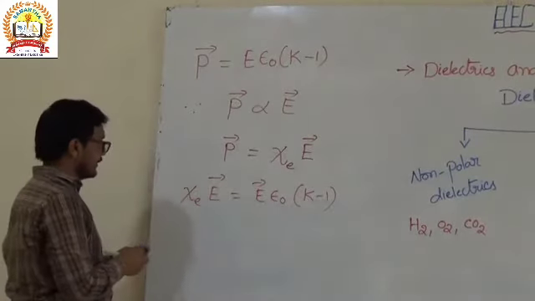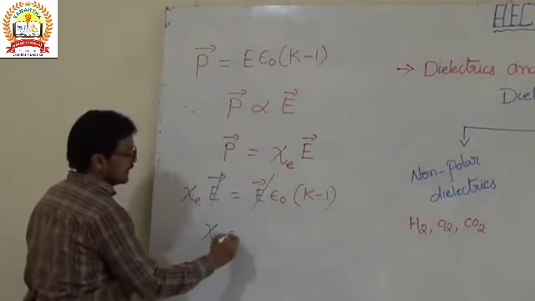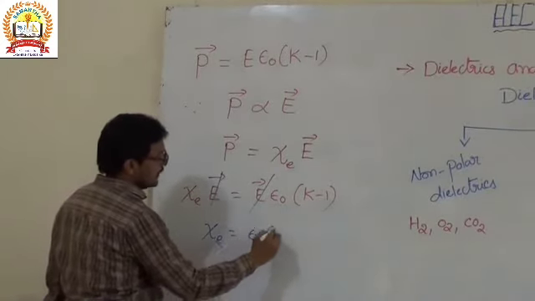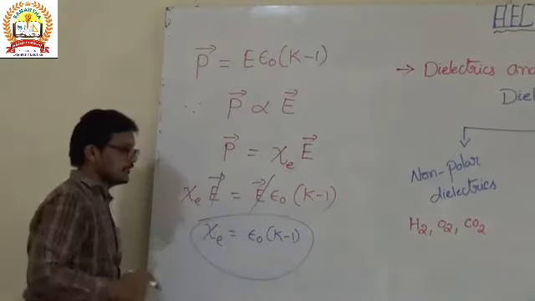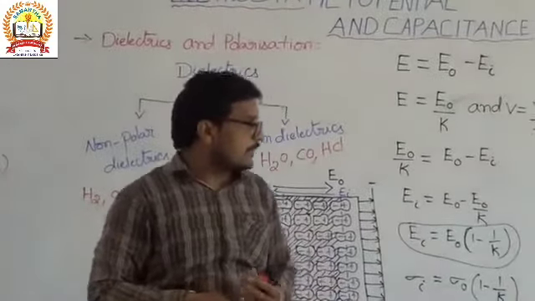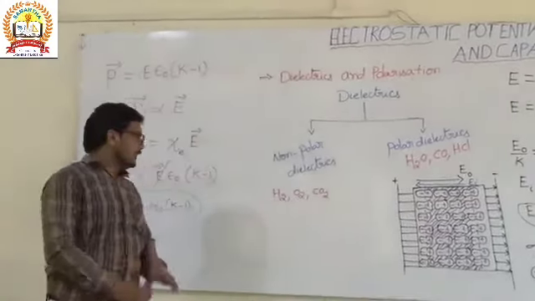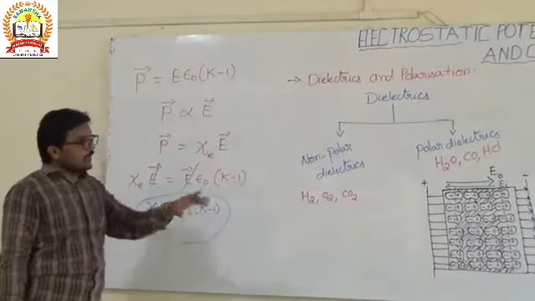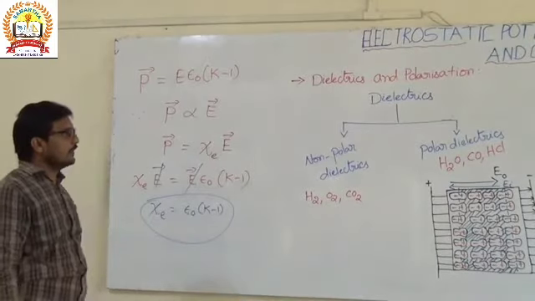Here the electric field E gets cancelled, so chi equals epsilon naught of K minus 1. This is the relation between electric susceptibility, permittivity of free space, and the dielectric constant. These three are the important points regarding dielectrics and polarization.